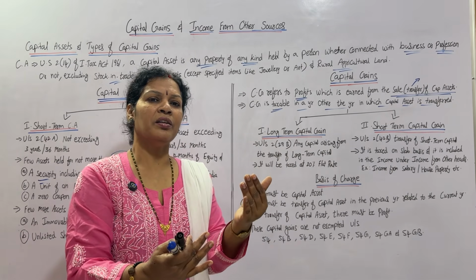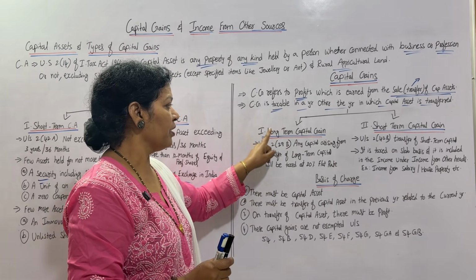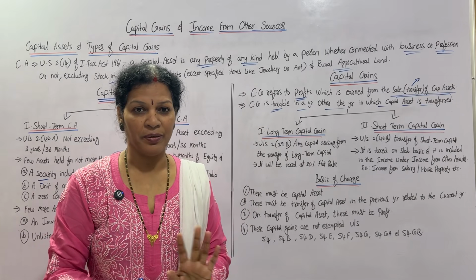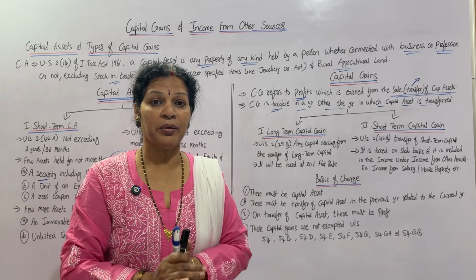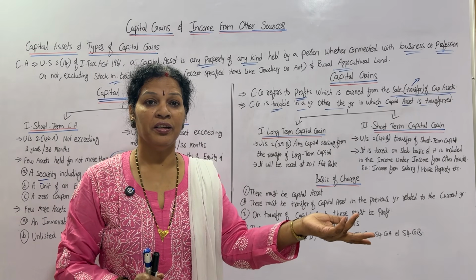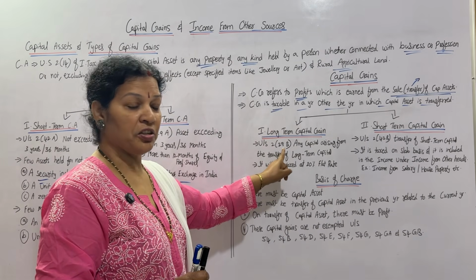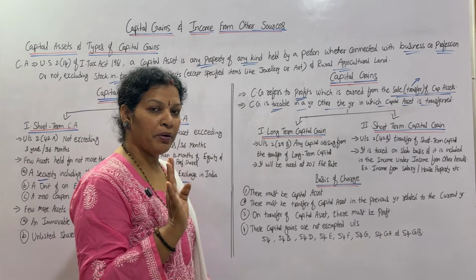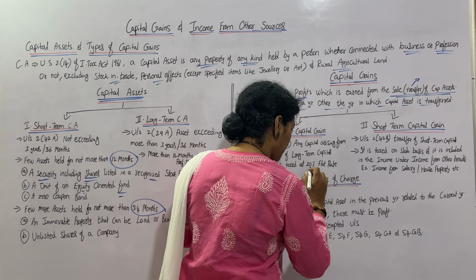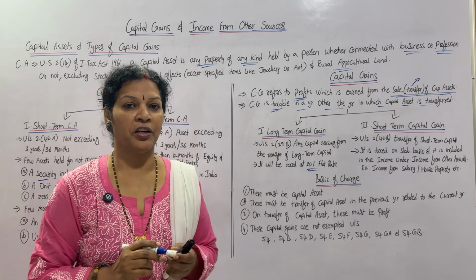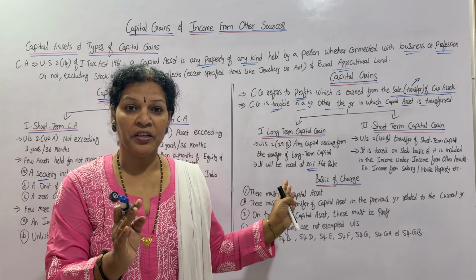Whenever you are selling a long term capital asset, then when you get a profit, that is called long term capital gain. Very simple. This is connected with the long term capital asset. If you are selling a long term capital asset, then that comes under long term capital gain, as per subsection 29B. One more important point you have to remember: it will be taxed at 20% flat rate. If you are transferring a long term asset, the charge is 20% flat.